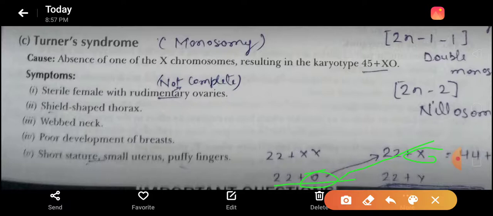Okay, children, so this is about the chromosomal disorders that we have discussed today. I hope you have learned properly.